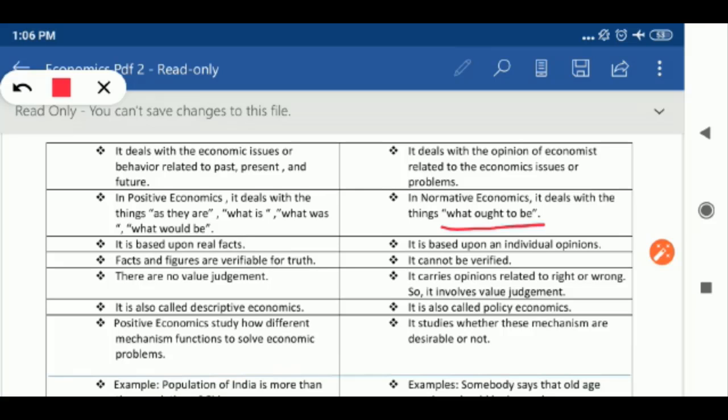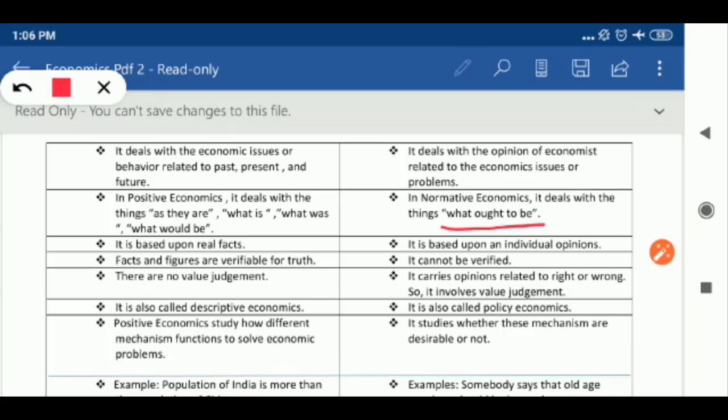It deals with the opinion of economists related to economic issues or problems, and it is totally based on individual opinion. Anyone can give opinions on the economic issues which are raised under positive economics.